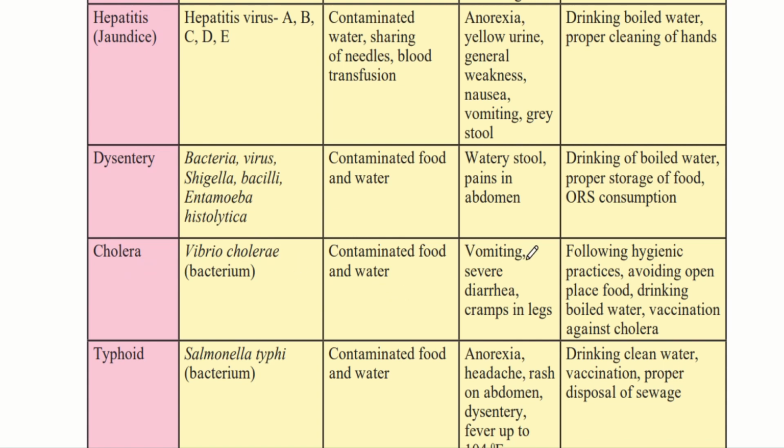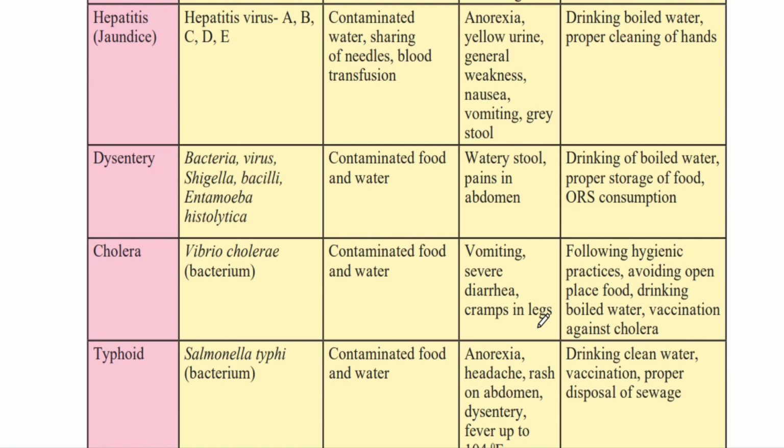In this disease, we will get vomiting, severe diarrhea and cramps in the legs. Because this disease affects the GIT, that is the gastrointestinal tract, we will get vomiting and severe diarrhea, which is also watery. So again, it is similar to dysentery. And we will get cramps in our legs because of the amount of time we will be sitting in the toilet, and also because of the loss of water and dehydration in our body.